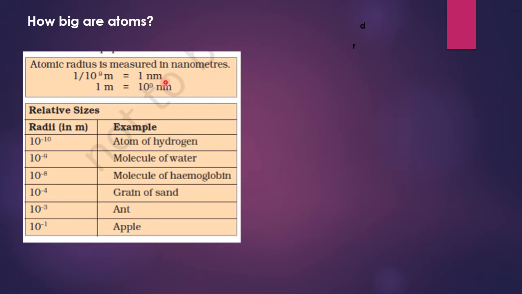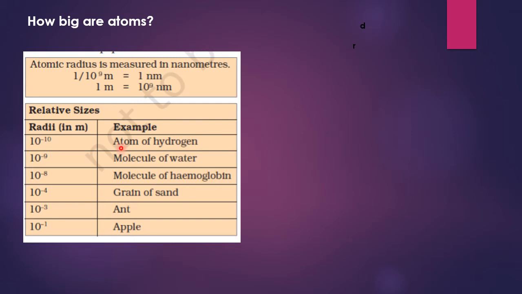1 nanometer is equal to 1 upon 10 to the power 9 meter. Means 1 meter is equal to 10 to the power 9 nanometer. So nanometer is a very small measurement and atomic radii are measured in this unit. For example, here some atoms are given and their radius is also given.